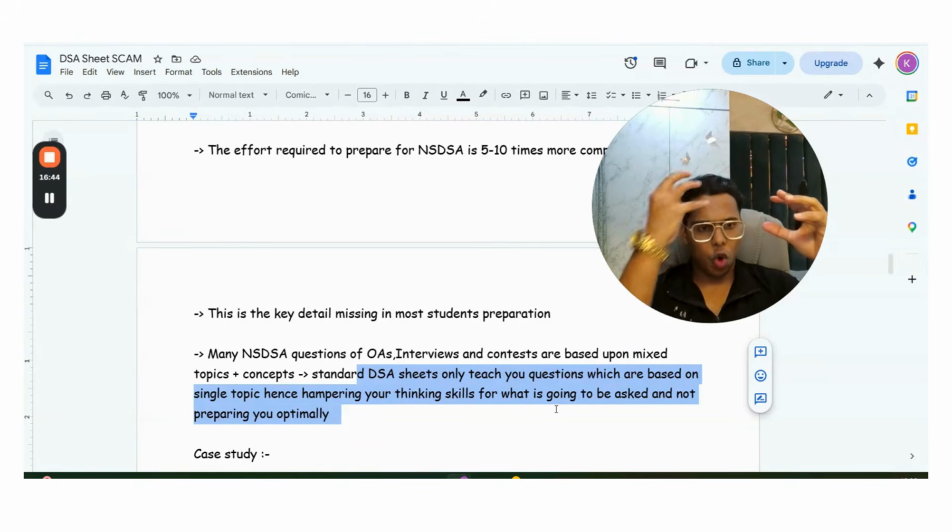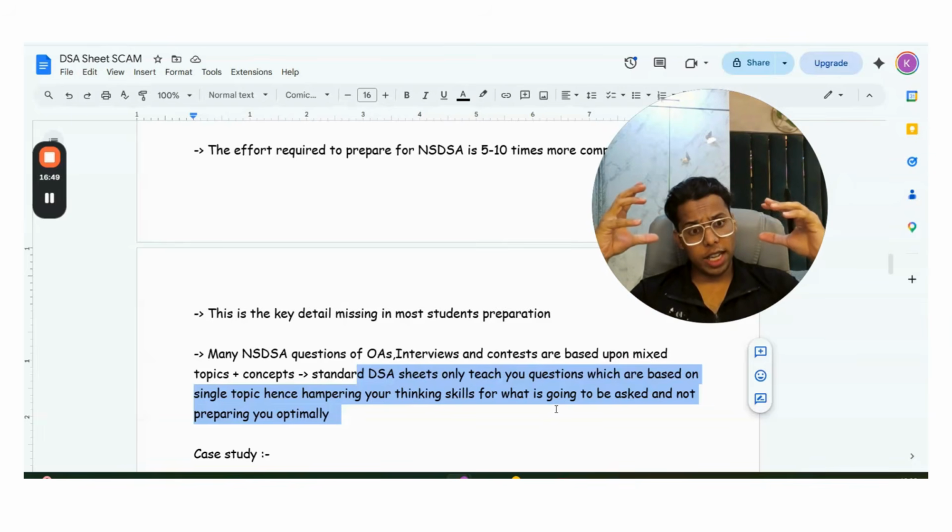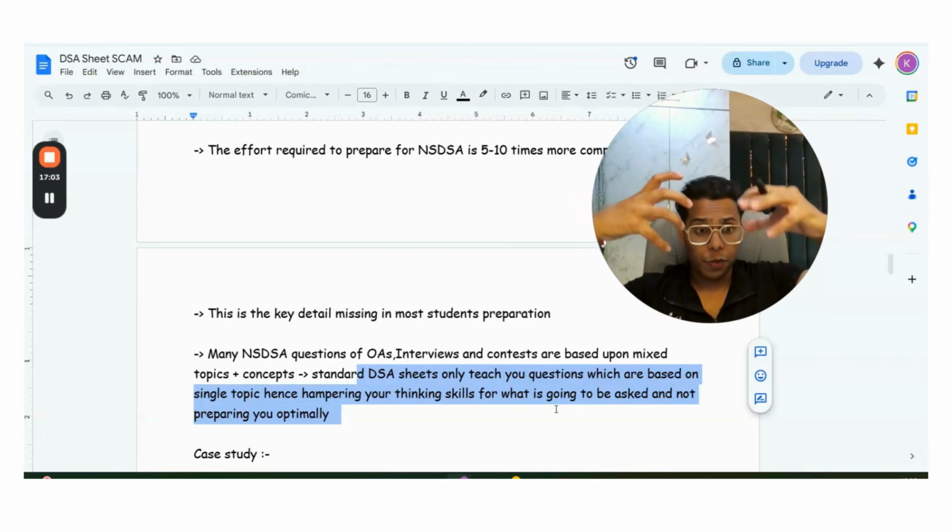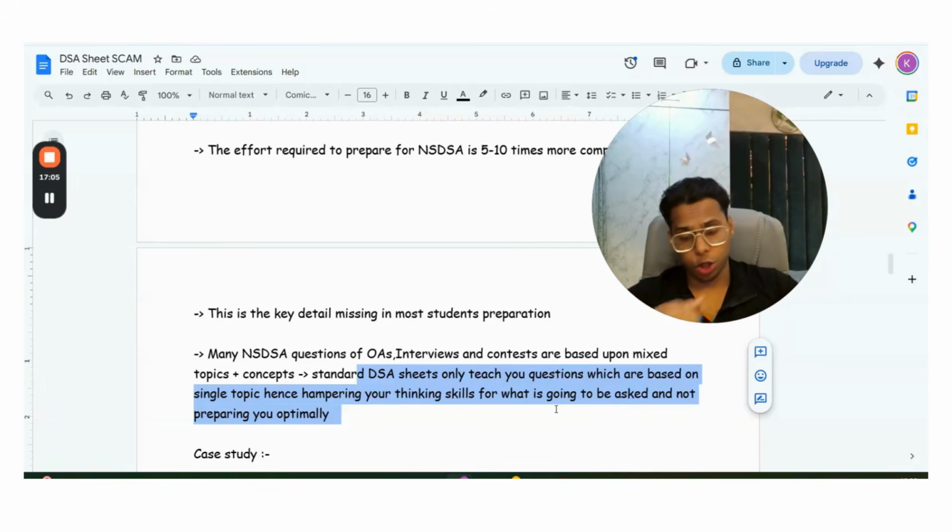See, guys, what happens is that many non-standard DSA questions have mixed topics like binary search, two-pointer, hashing, all involved in a single question. But when you are doing standard DSA questions, they only have questions based on a single topic. So your mind skills and the neural circuits in your brain do not get developed for mixed types of questions. Okay.